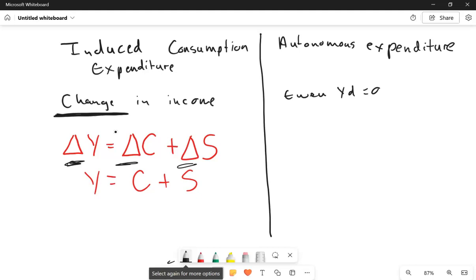Now when we look at autonomous expenditure over here, I'll just give you a basic example. You can even go and check it in your textbook. You will have a situation where your income is equal to C plus S. But remember, under autonomous expenditure, my income is actually zero, but I still have a minimum that I will consume.